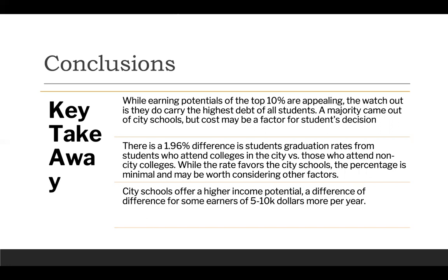For question number 2, there's a 1.96 difference in students' graduation rates from students who attend colleges in the city versus those who do not. While the rate favors the city schools, the percentage is minimal and may be worth considering other factors. City schools offer a higher income potential, with the difference being $5,000 to $10,000 more per year.